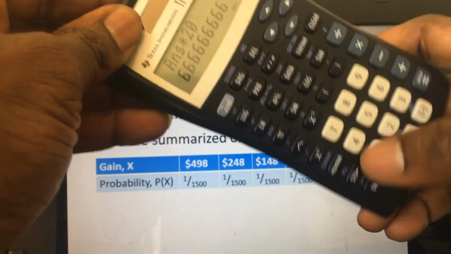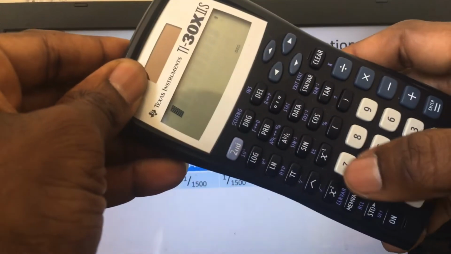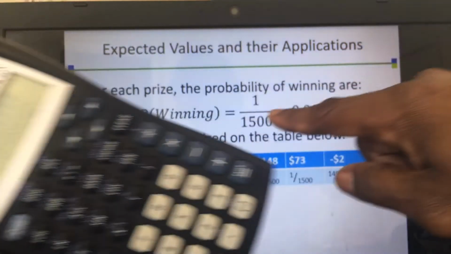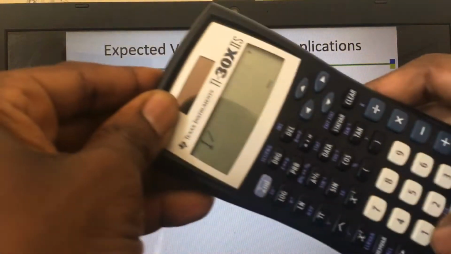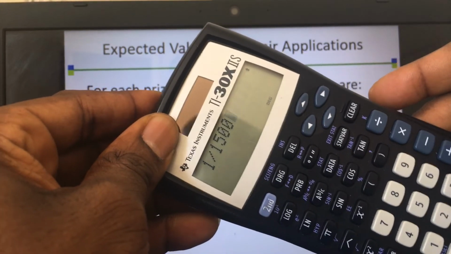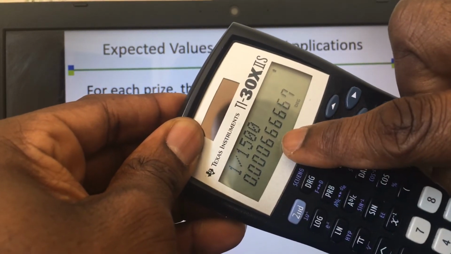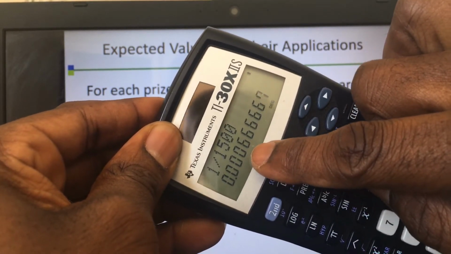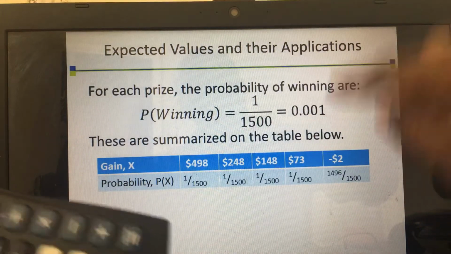Clear it. This one here, 1 divided by 1,500. That gives me 0.00067. So when you round it to 3 decimal places, it gives you 0.001.